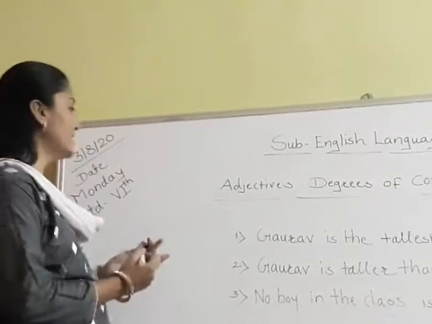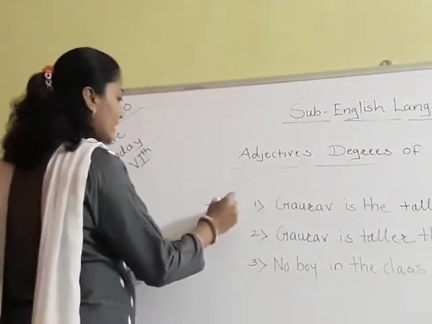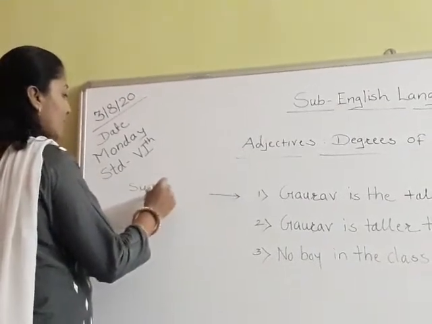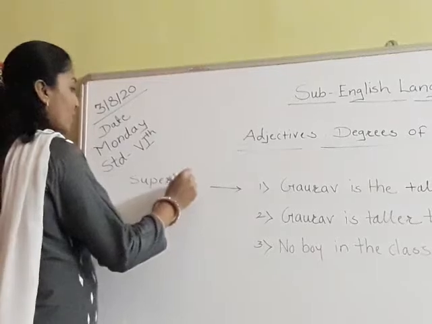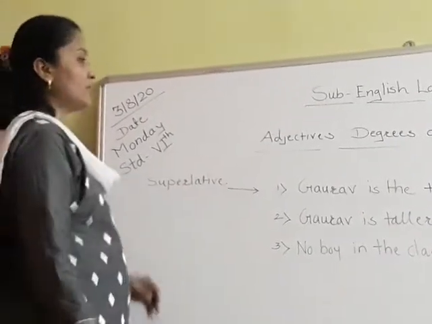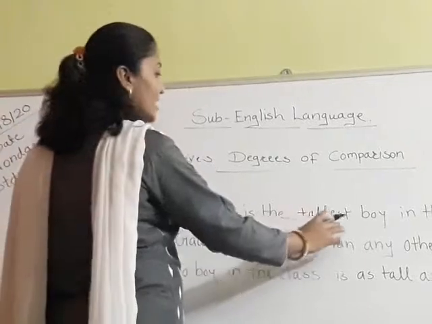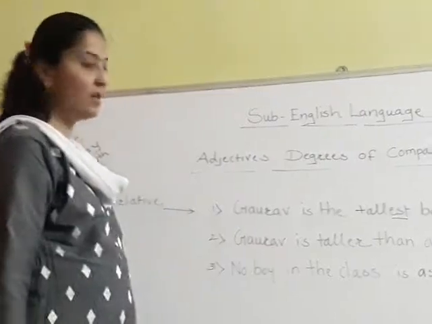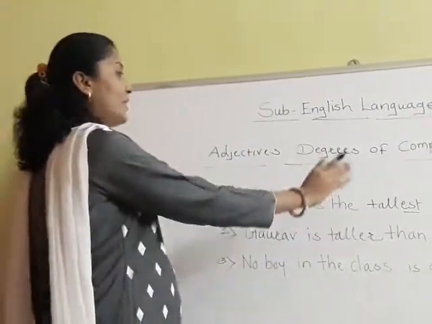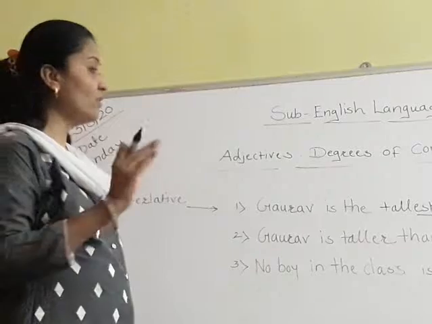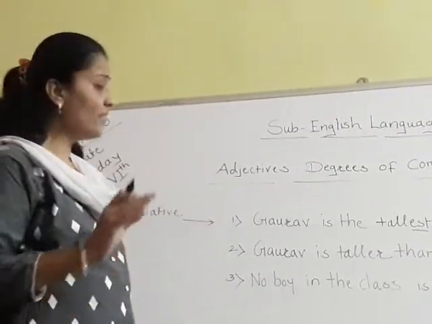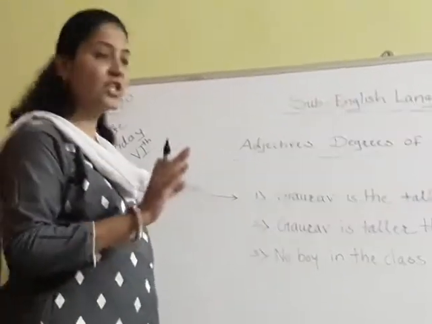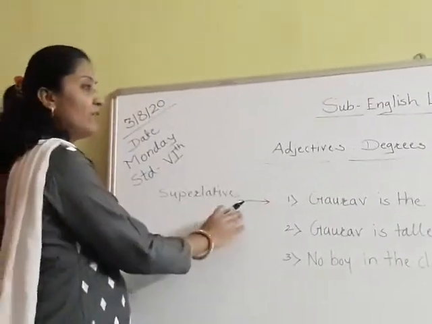Very good. It is the superlative degree. And how do we know this? Because tallest is the adjective. Tall is the adjective and we have added est here. Gaurav is the tallest boy in the class. We have used tallest here, and in the end you can see that est is added to the adjective. So it is the superlative degree.